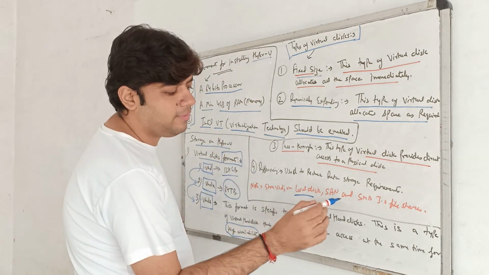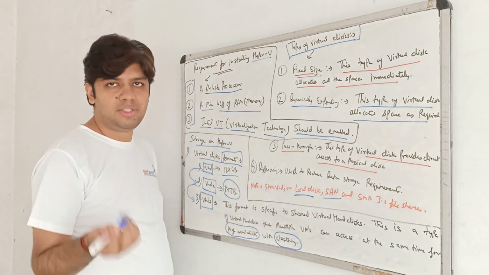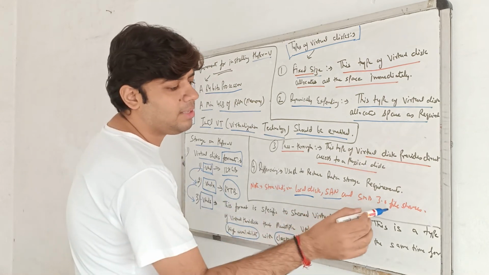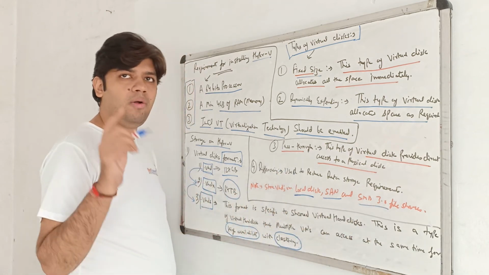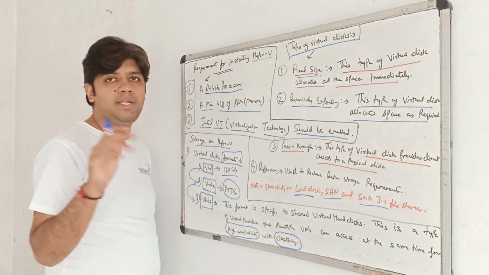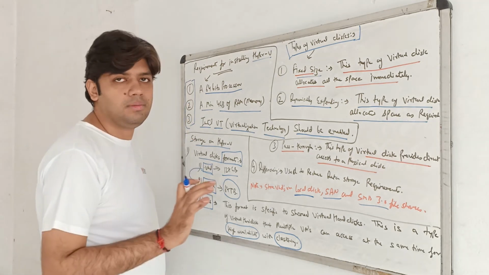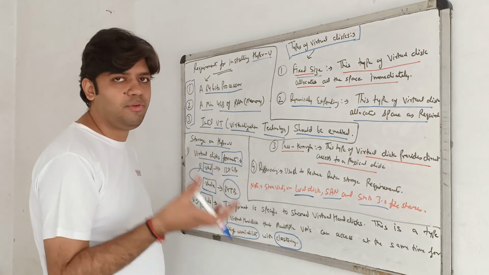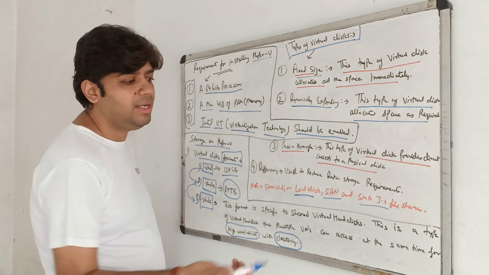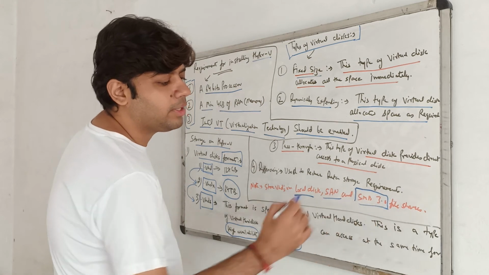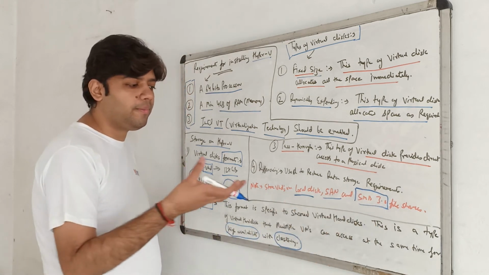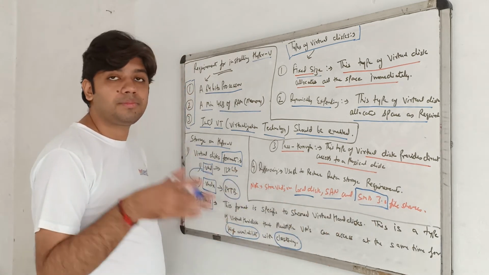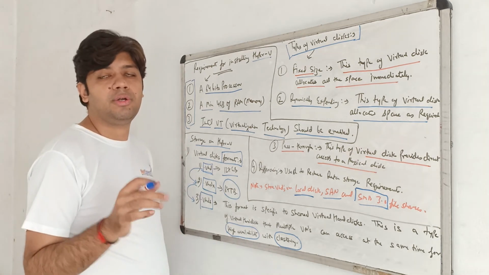You can save these disks in the SAN also. If you have a SAN storage, you can save. And if you have an SMB storage also. SMB means, I already told you in the previous videos that SMB is a protocol, Server Message Block. If you want to share files and folders or storage, in that case we can use SMB. So we can store our virtual disks in SMB storage or SMB shares also.